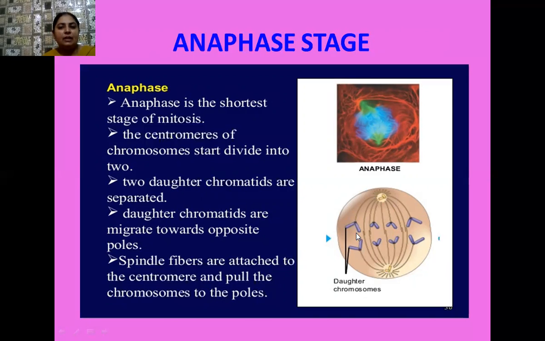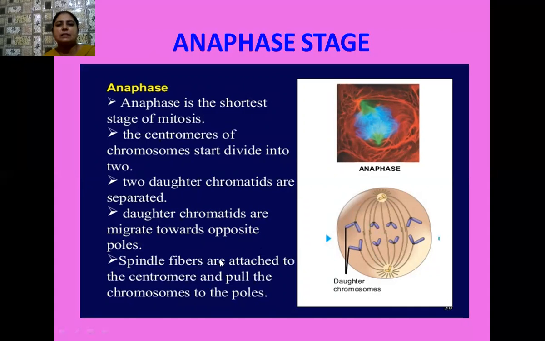So in this way, what you see in the early anaphase stage is that these chromatids with their newly formed centromeres start moving towards the opposite poles. And when you see the late anaphase stage, these chromatids lie at the opposite poles with their new centromeres.